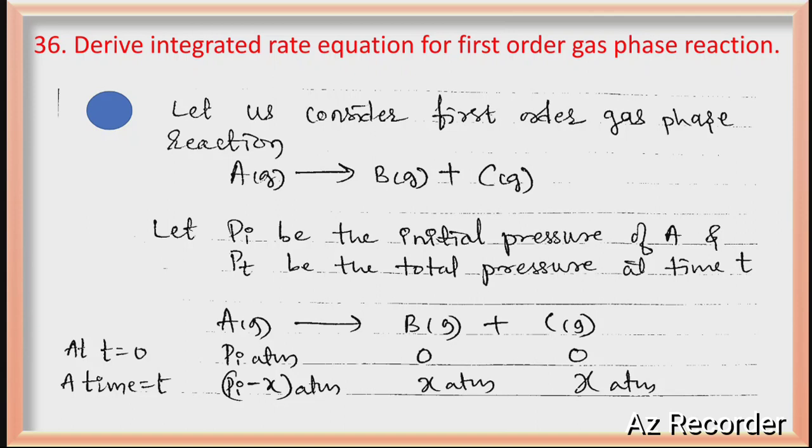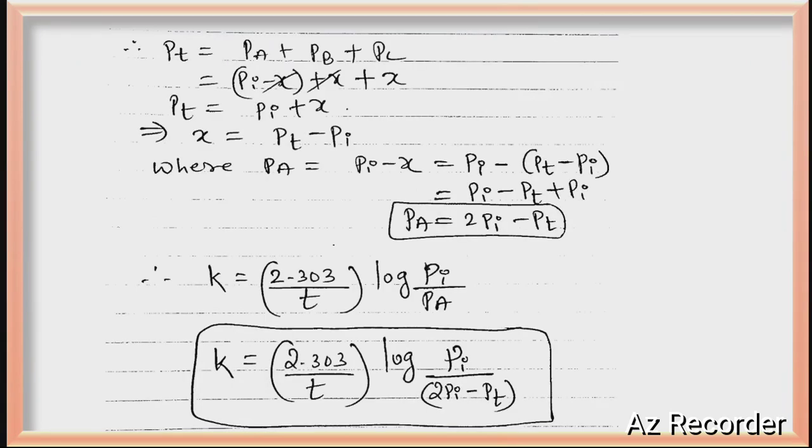At time t, the pressure becomes Pi minus x. Why, sir? Because after some time B and C are also formed, right? So B's pressure is x, C's pressure is x, which means A is reduced. A is utilized, then only B and C are formed, right? So we get Pi minus x. The total pressure will be the pressure of A plus B plus C: Pi minus x plus x plus x. You will get total pressure Pt equal to Pi plus x.